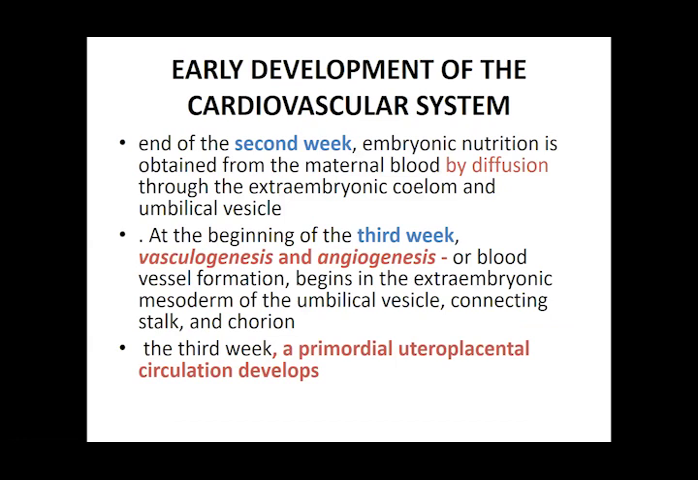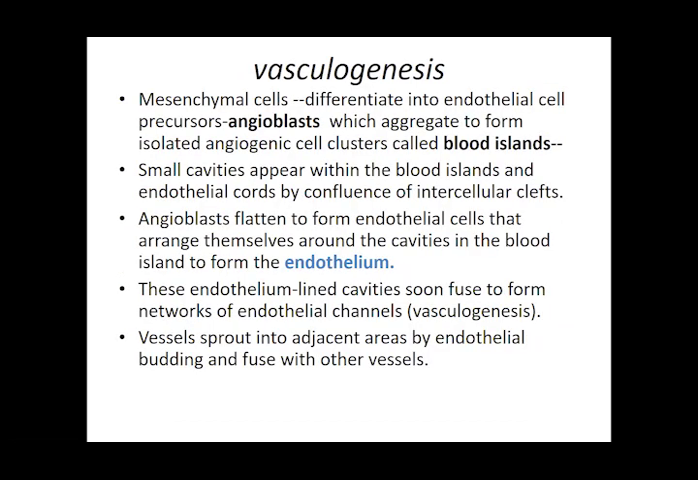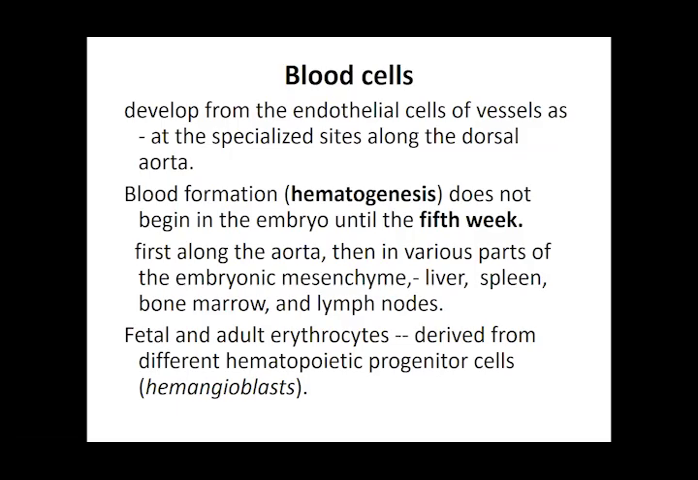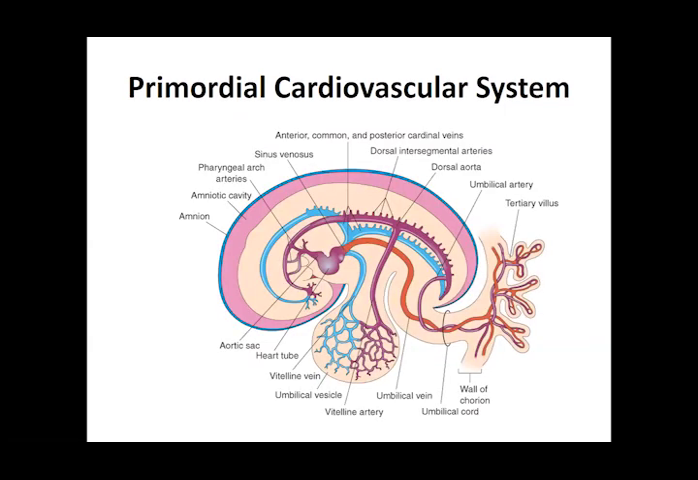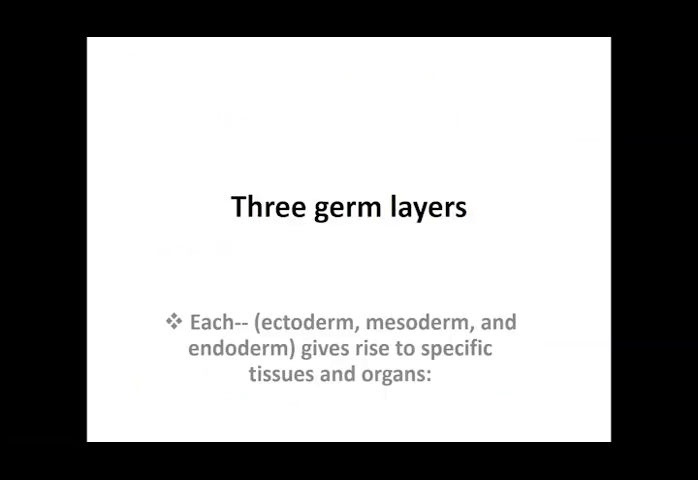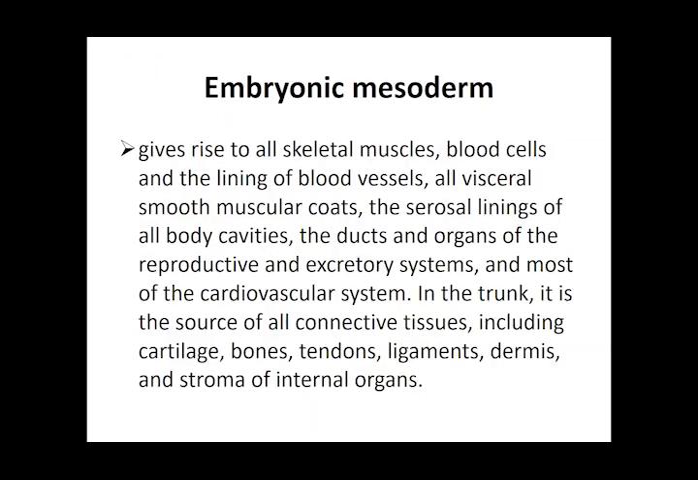Yes, so the earliest part is that vasculogenesis has occurred, that is the blood vessels have formed and they are sprouting, and then there is the formation of blood. Endothelium is lining the vessels, so blood cells are being formed. The heart tube is slightly developing, so we say the primordial cardiovascular system is developing. This picture shows where all blood vessels at the initial stage are going to be formed and link up with the heart. Okay. Then the three germ layers are going to form different organs in different parts.